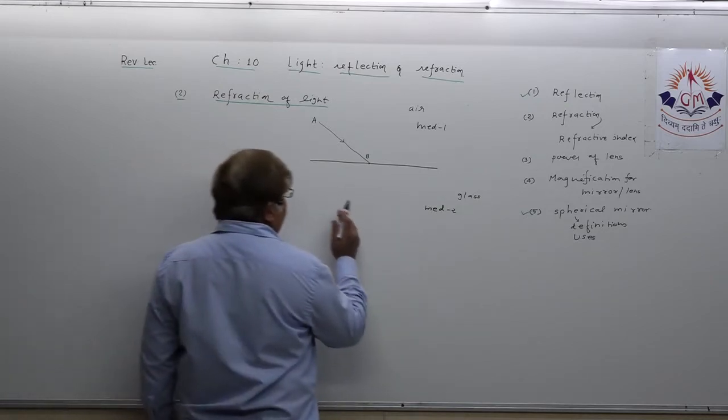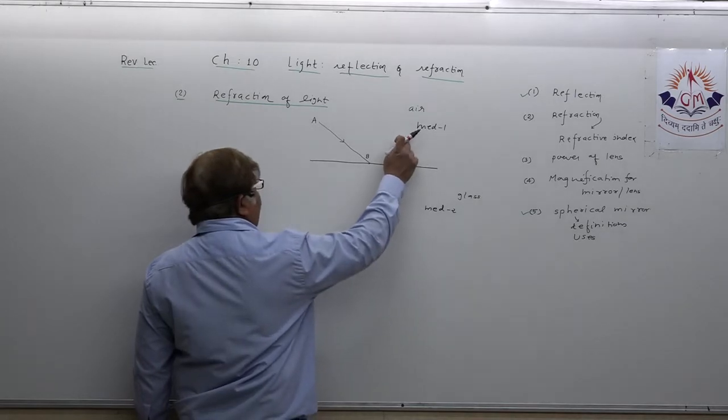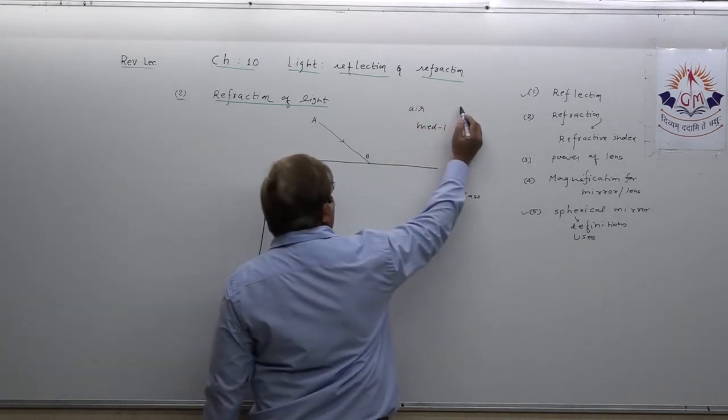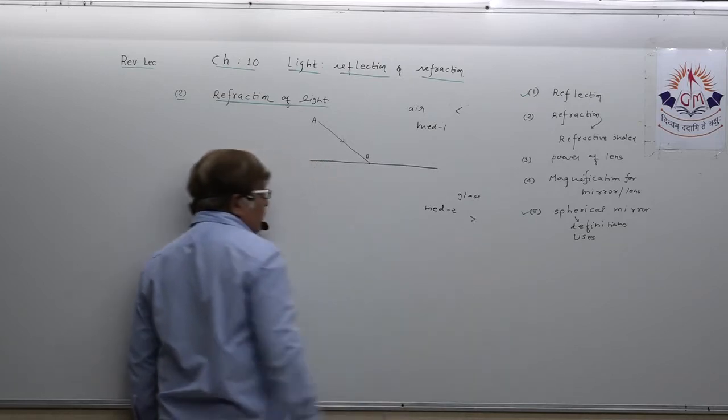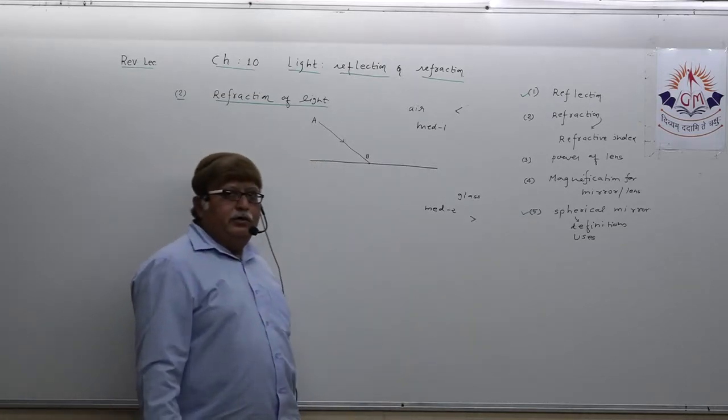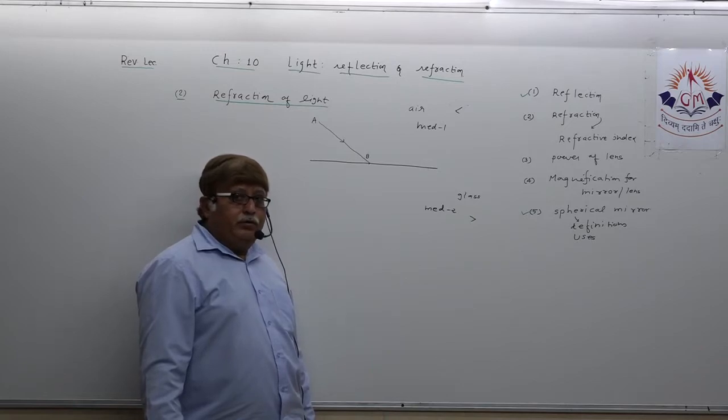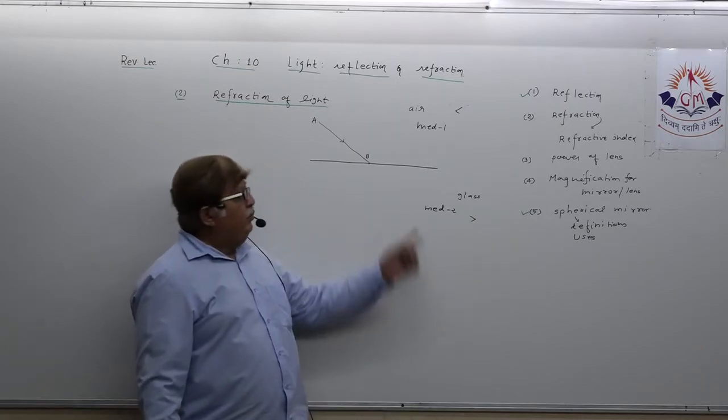Now, suppose it enters glass. Air has less optical density. Glass has more optical density compared to air. So, what is going to happen?